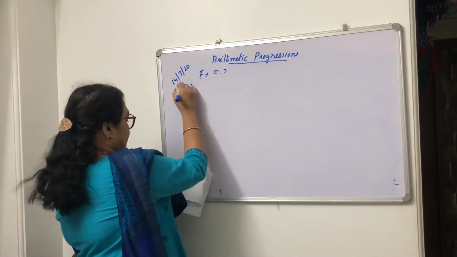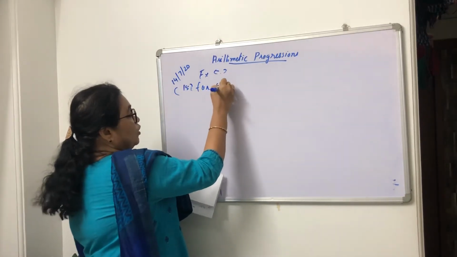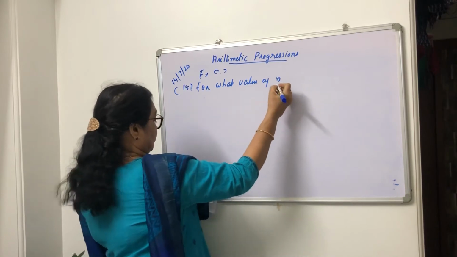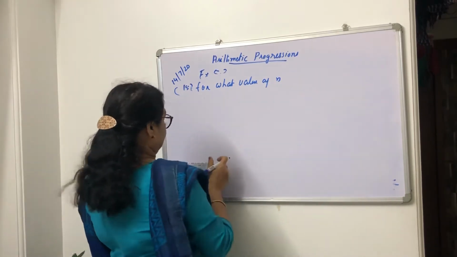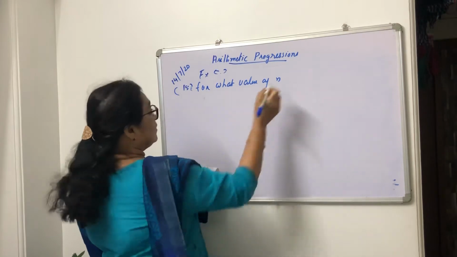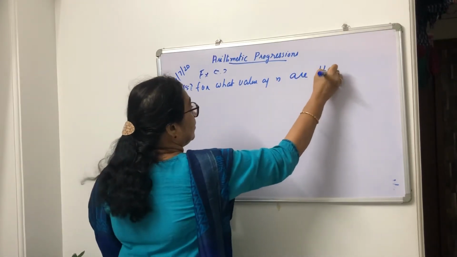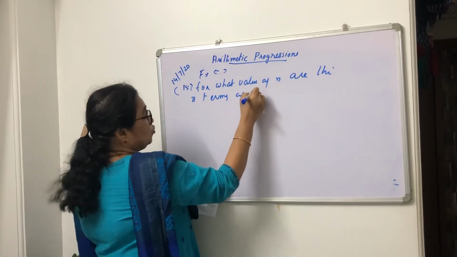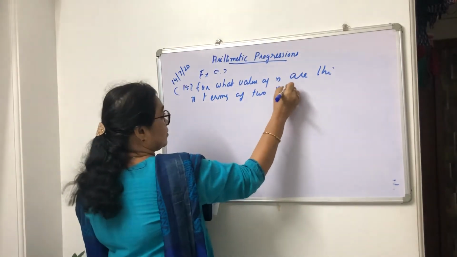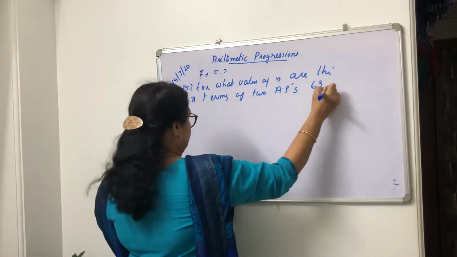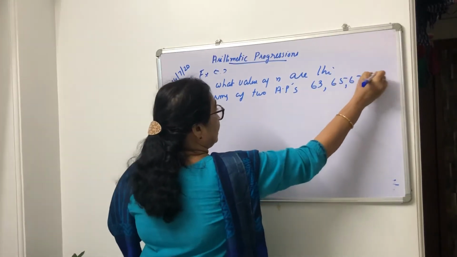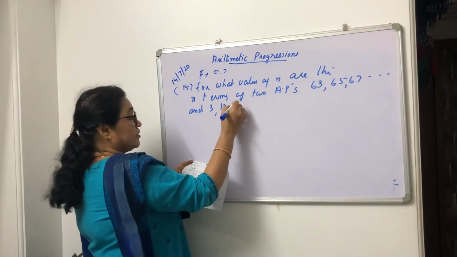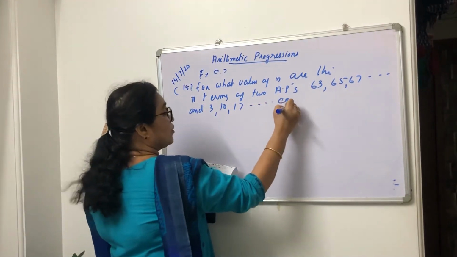Fifteenth question. For what value of n are the nth terms of the 2 APs 63, 65, 67, and so on, and 3, 10, 17, and so on, equal?